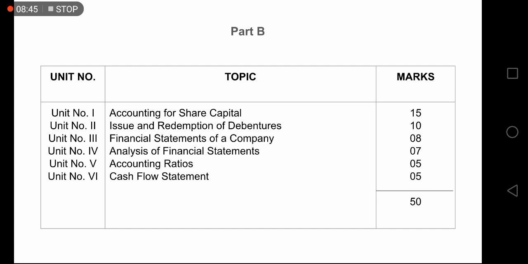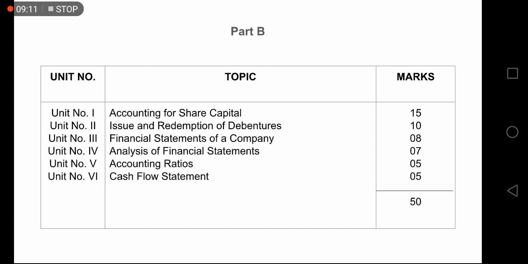Next one is the analysis of financial statements. Now this chapter is related to the previous chapter. Analysis of financial statements means the analysis of the financial statements of the company. So analysis means what? Comparison, intra and inter firm comparison, and you know the meaning of intra and inter. Now this carries 7 marks. Don't think that it is of less importance.